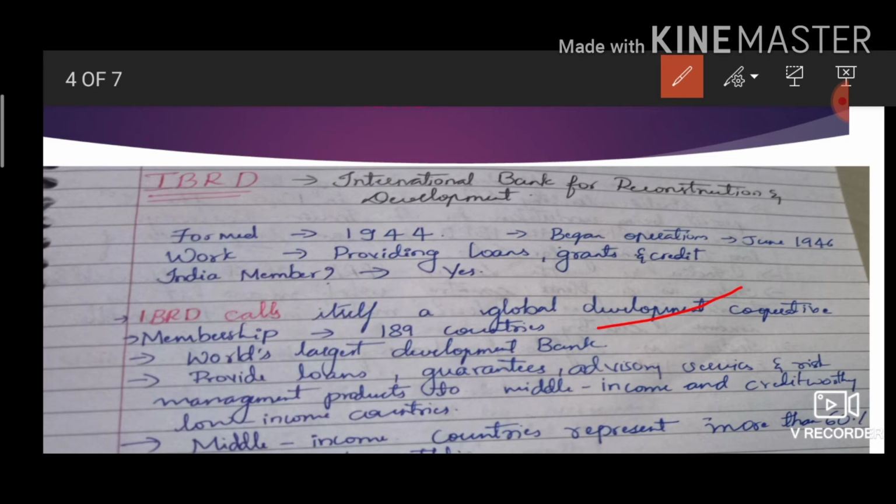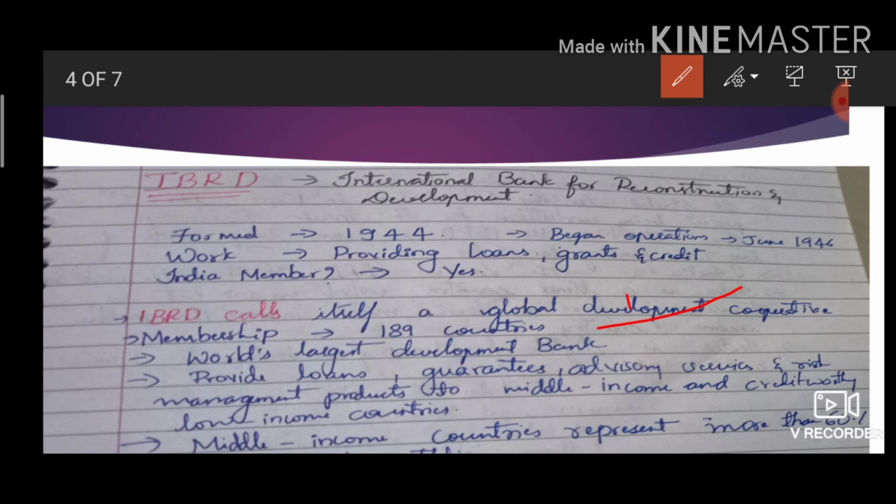It provides loans, guarantees, advisory services, and risk management products to the middle income and creditworthy lower income countries. This IBRD provides loans and advisory to the middle income and creditworthy lower income countries. Okay.